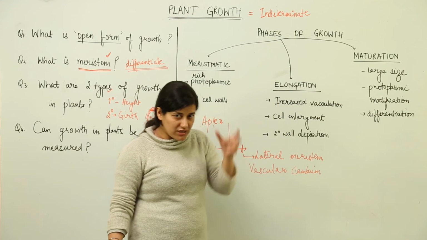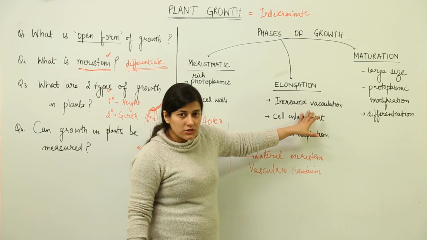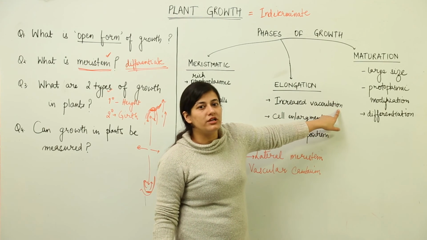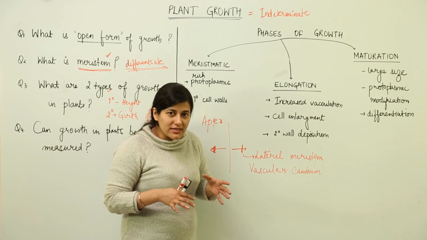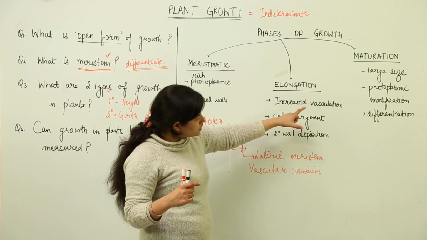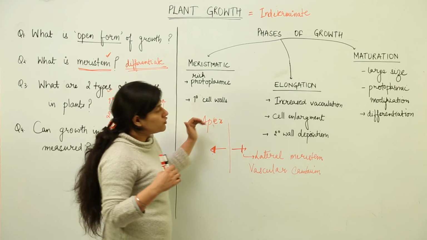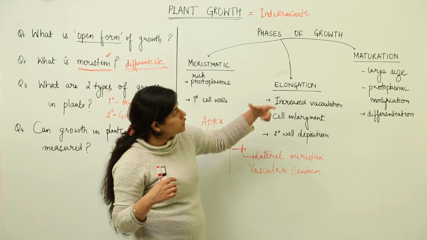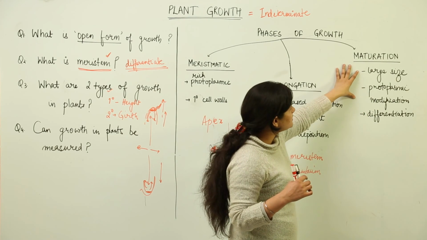The other cells which are formed as a result of meristematic division enter into the phase of elongation. Now, whenever elongation has to take place, there would be a large increase in the vacuolar composition. So, large vacuoles are formed inside the cell. Elongation is a result of increased vacuolation inside the cells. Supposedly the vacuole was this small, so it would increase in size, it would take a lot of water inside it and increase the size of the cell, and the cell would enlarge. Along with the enlargement of the cell due to vacuolation, there would be deposition of secondary wall. So, the primary cell wall would be replaced by secondary cell wall, and once this has taken place, the cell would enter the next stage, that is the stage of maturation.